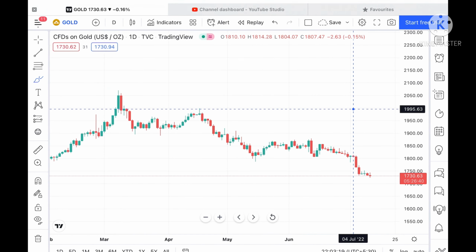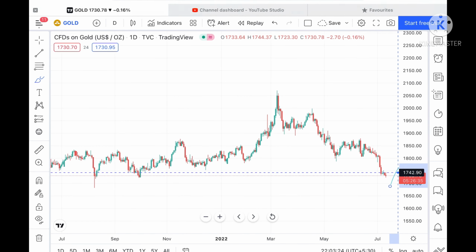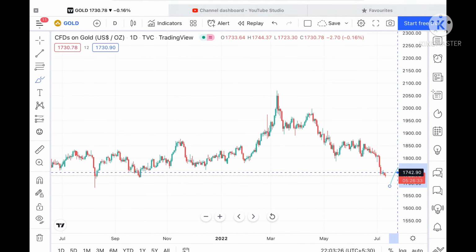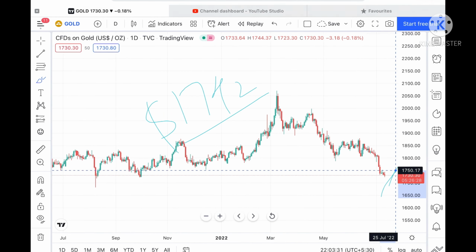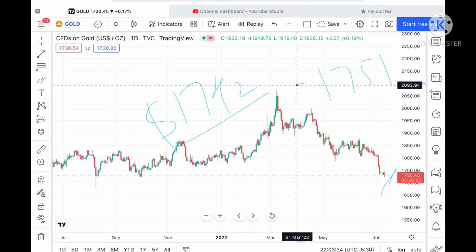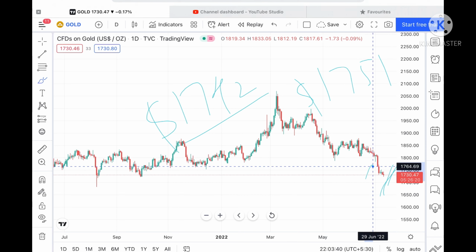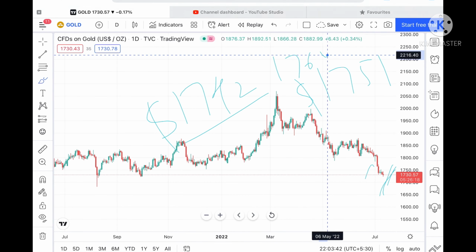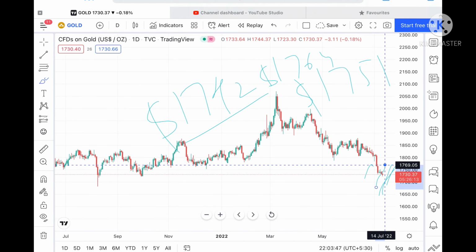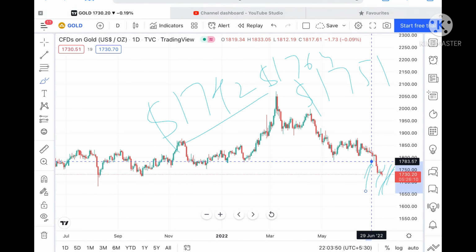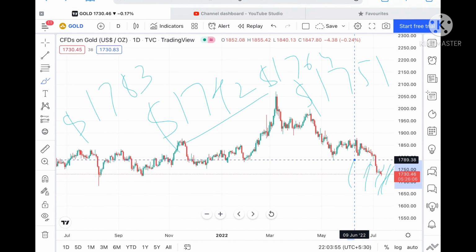But suppose if the price sustains this particular level, we can see it can move further upside towards a level of 1742. Once the price sustains above that level, then we can see it can touch a level of 1751. And if the price goes above that level, we can see it can move further upside towards a level of 1764, and from there towards a level of 1770. Suppose if the price goes above that level, then we can see it can touch a level of 1783, and from there a level of 1789.